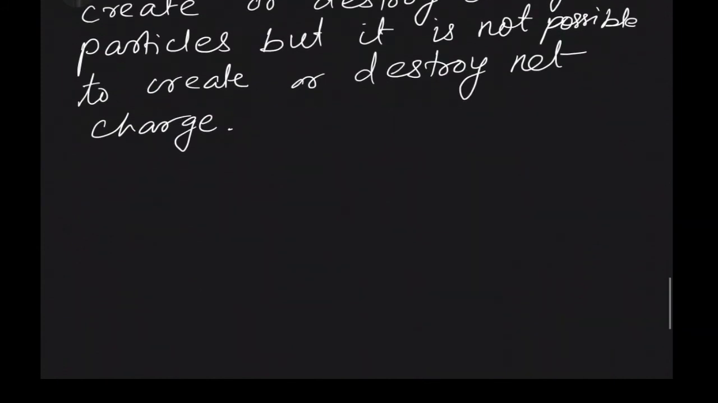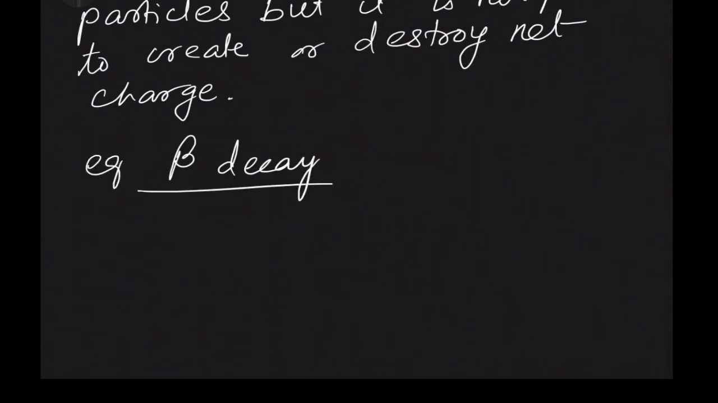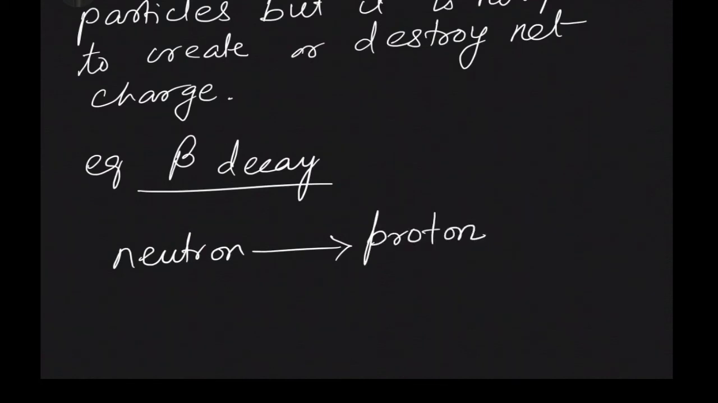For example, let's speak about beta decay. This is just an example. Say in beta decay what happens? There is a neutron which converts to a proton. Now we know a neutron is a neutral particle and a proton is a positive particle. So what happens here, along with this proton, one electron is also emitted, okay, which has a negative charge.